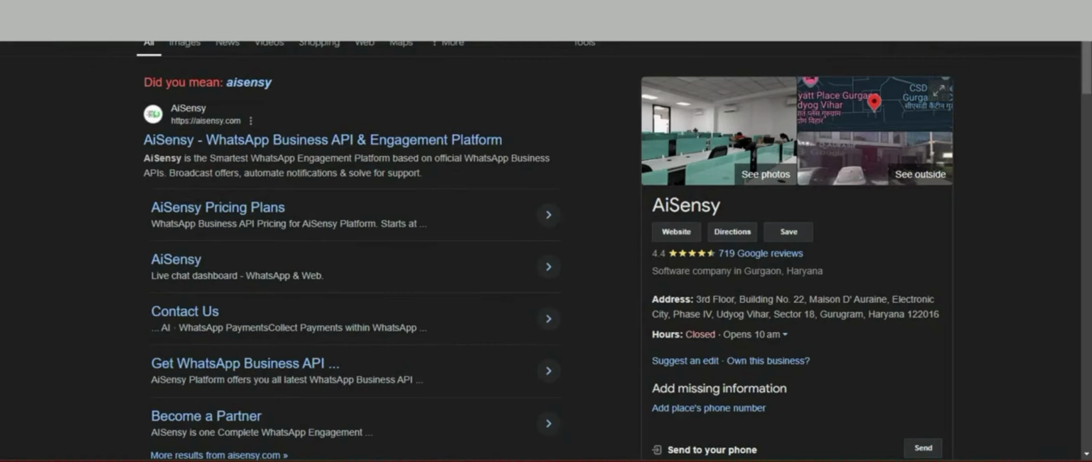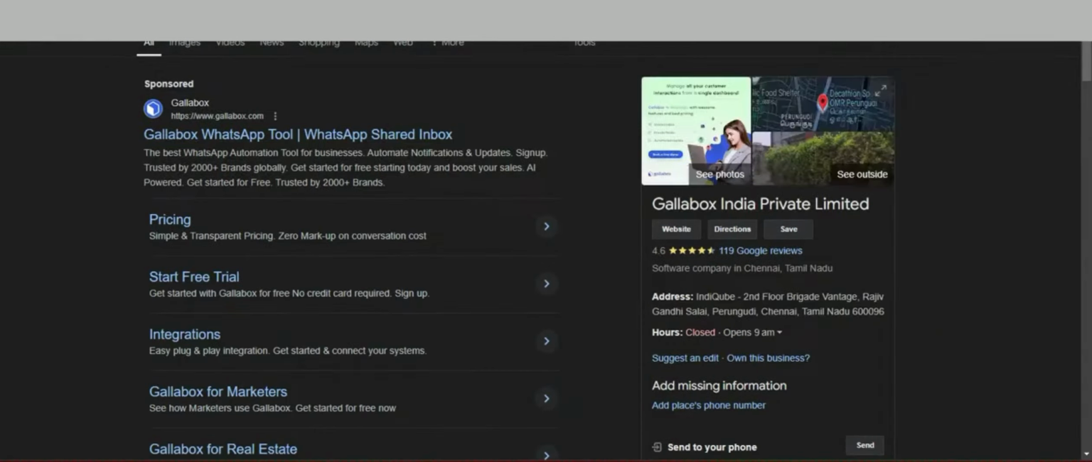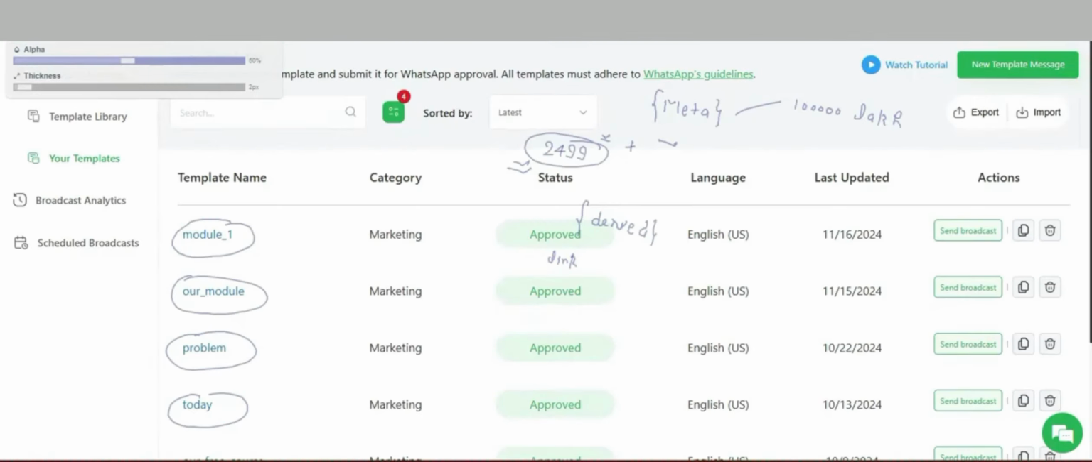You can send through AiSensy, through Gallabox, or through Interakt. But out of all the interfaces I've used so far, the one I personally found the best, if you look at white hat, no doubt it was Bati. So you should try Bati. It is one of the best.